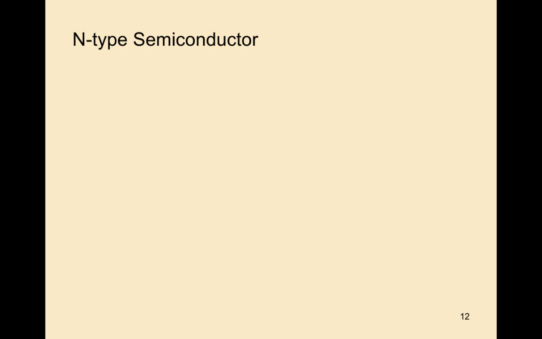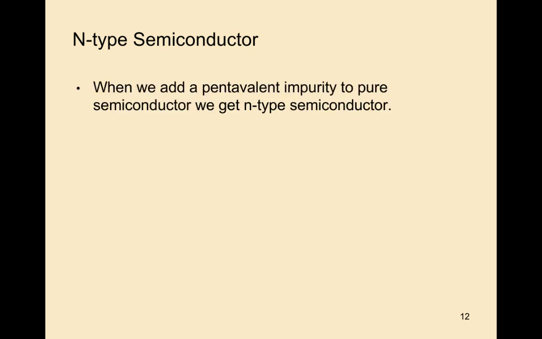N-type semiconductor. Now we will move to the actual topic, the N-type semiconductor. When we add a pentavalent impurity to a pure semiconductor, we get an N-type semiconductor. How will the N-type semiconductor be formed? By adding a pentavalent impurity to a pure semiconductor.